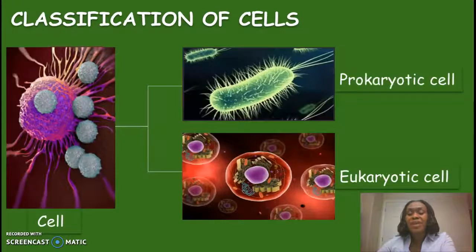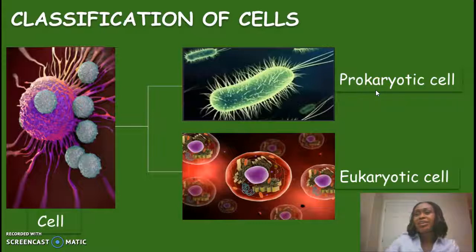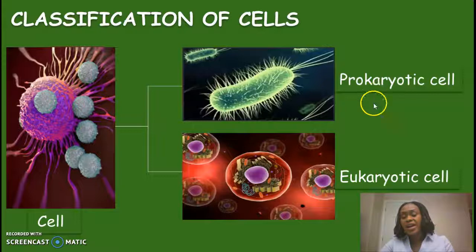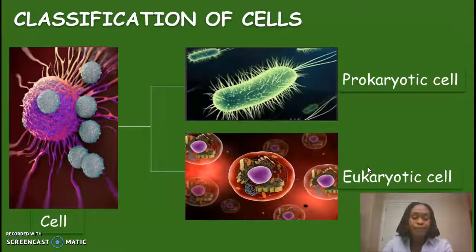Cells can be classified as either prokaryotic cells or eukaryotic cells. Prokaryotic cells occur in prokaryotic organisms. These are organisms that have only one cell. And eukaryotic cells occur in eukaryotic organisms. These are organisms that have more than one cell and are said to be multicellular.